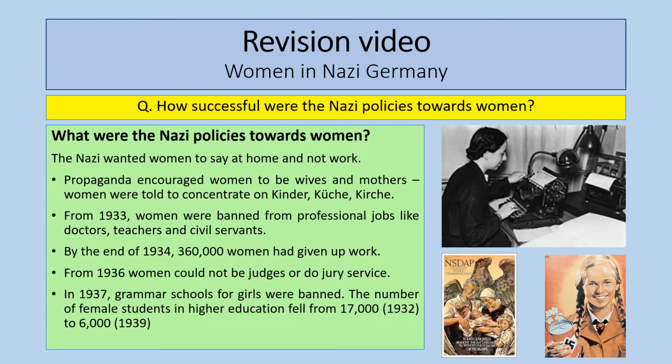The Nazis wanted women to stay at home, not work, so you can see there, banned from professional jobs. Nice stat there, 1934, 306,000 women had given up work. Women couldn't be judges or do jury service. Education for girls changed a lot as well. Big drop in the number of female students in higher education there as well. So these are all really good statistics for you to think about the impact of Nazi policies towards women during this time.